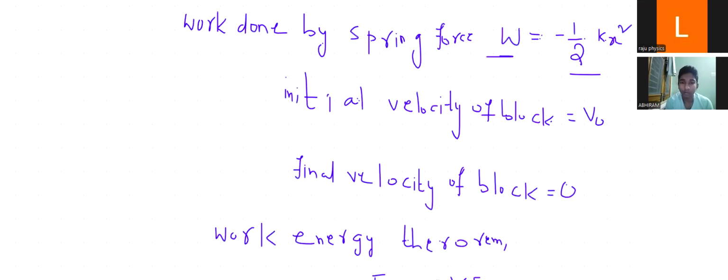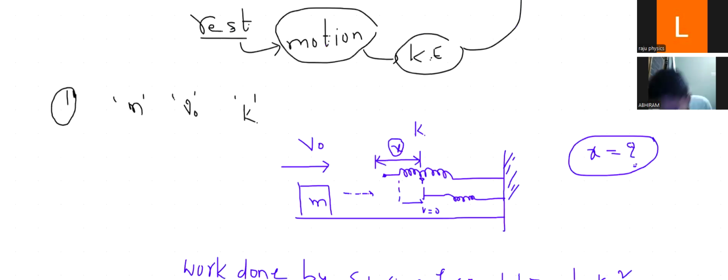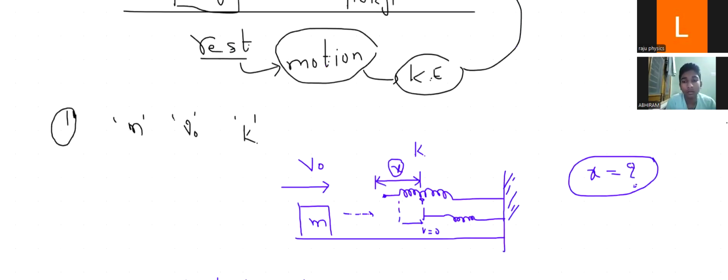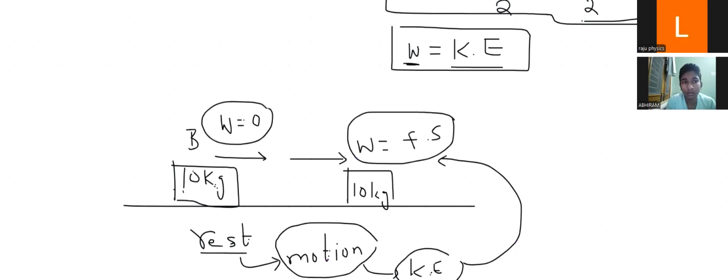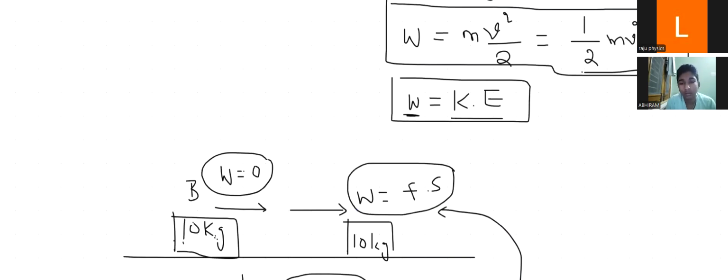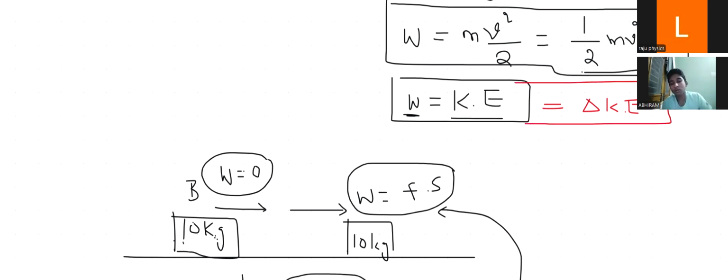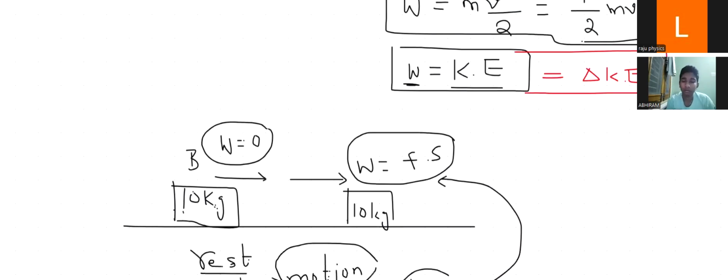Okay, sorry, I forgot something, Abhi. The concept is that you can write like this: your work is the change in kinetic energy, not the kinetic energy itself. Always you take only the change in kinetic energy, not the kinetic energy directly. Because kinetic energy exists between the final and initial velocities.